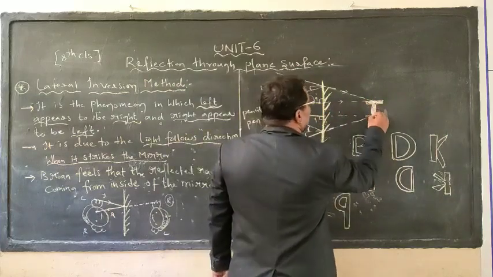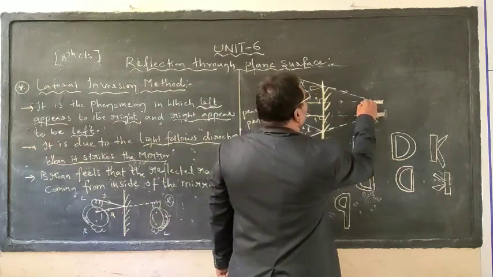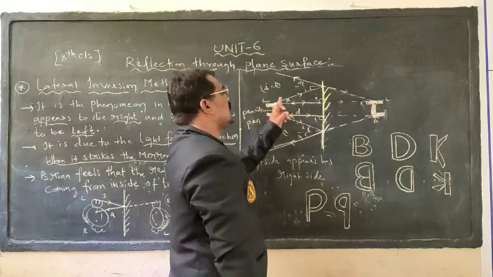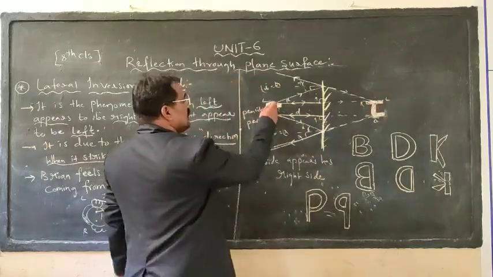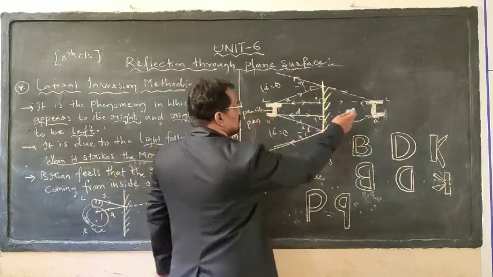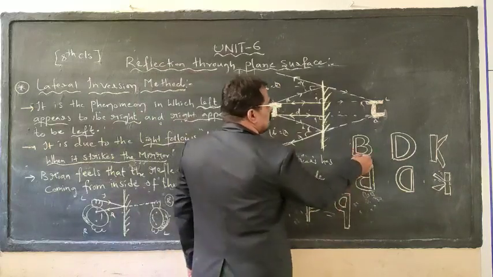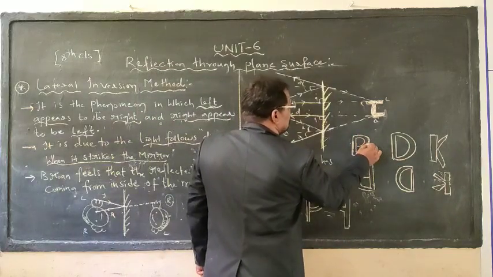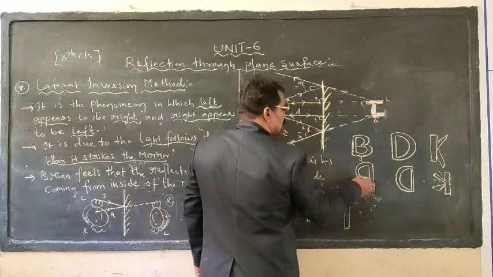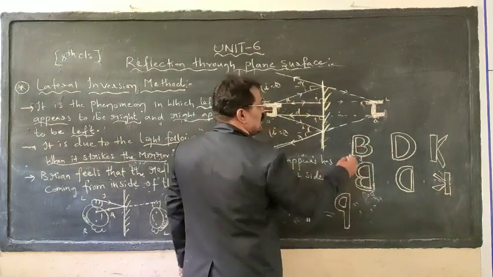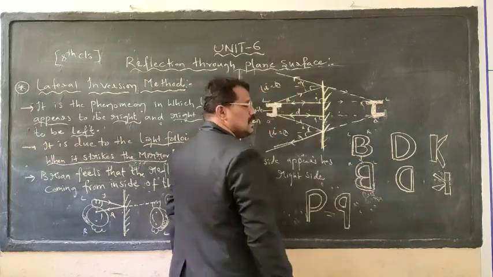At that particular point, we will see that the left side and right side interchange. Left side appears as what? Right side. So the J which is existing in this direction will appear in another direction. Simultaneously, the B letter will be existing in this way, but as we are seeing in the mirror, left side appears as right as well as right side appears as left.